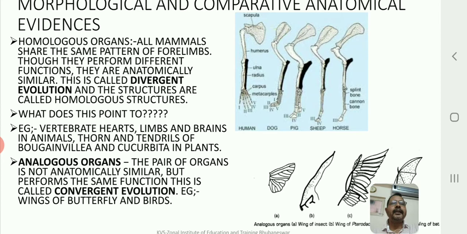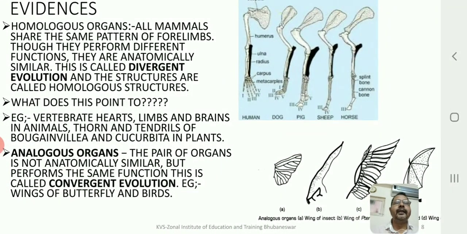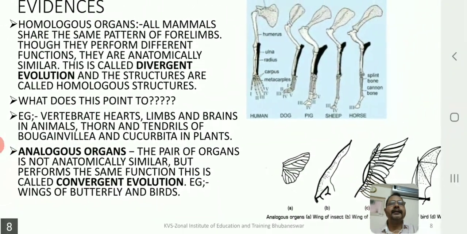Now, other examples that we can give here are the vertebrate hearts. Look at the hearts of all the vertebrates. If you have studied, and you can even browse from the internet, the limbs, the brains in animals. Let us give one more example in the case of plants, and that is the thorns and tendrils of bougainvillea and cucurbita. If you look at the thorns in bougainvillea and tendrils in cucurbita, structurally they are similar.